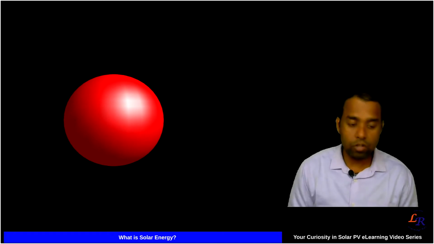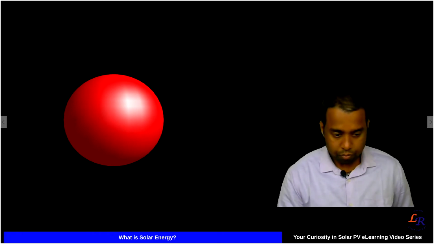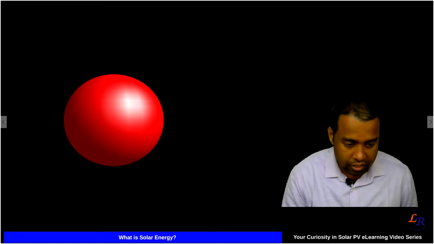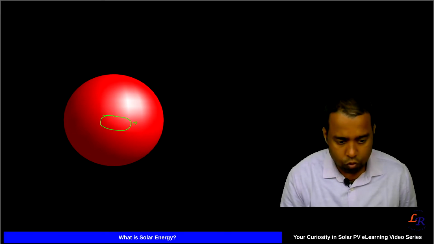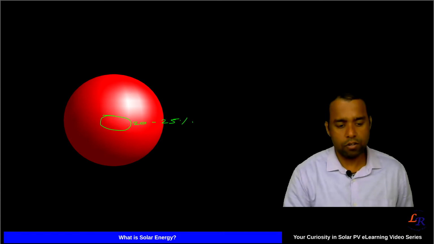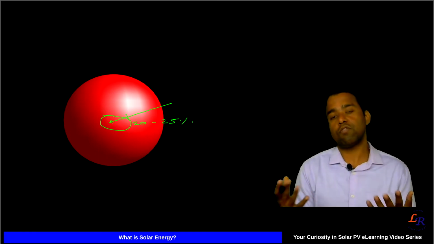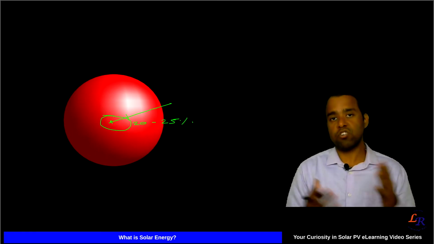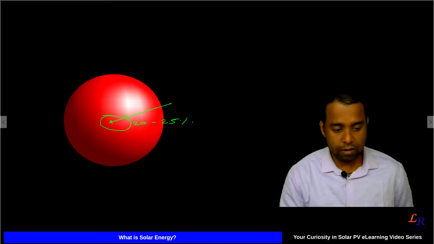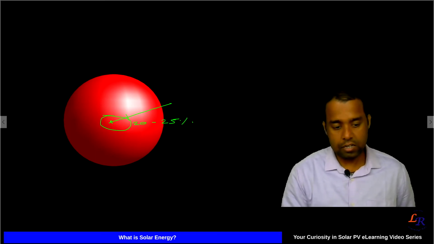And let's see how that reaches us. The sun has a core, which is generally 20 to 25% of the diameter. In this area the whole nuclear fusion process takes place, and 99% of the fusion energy generation happens here.